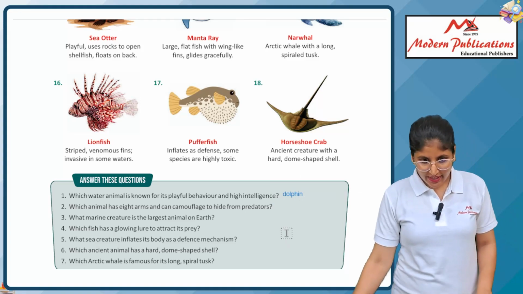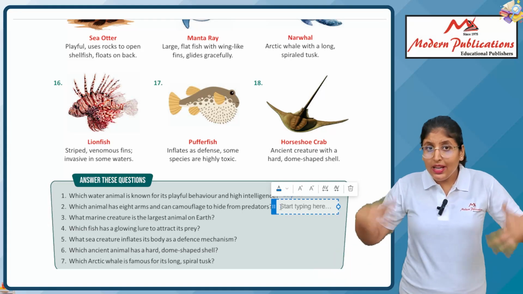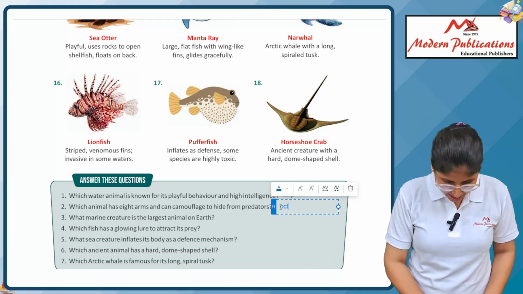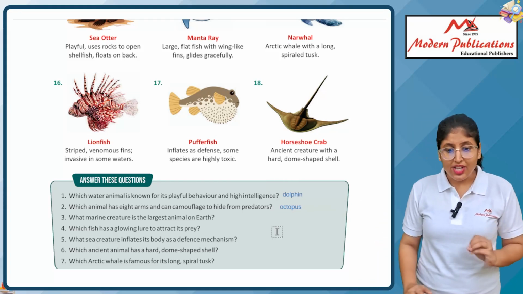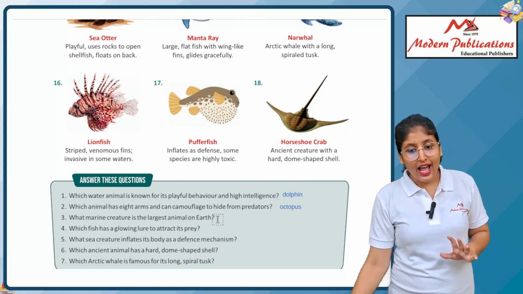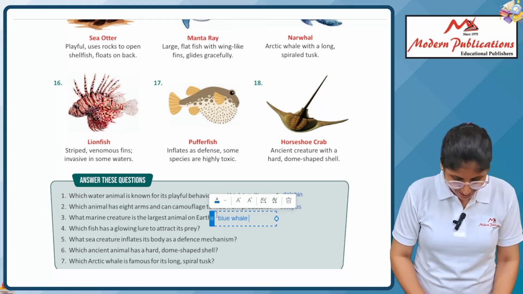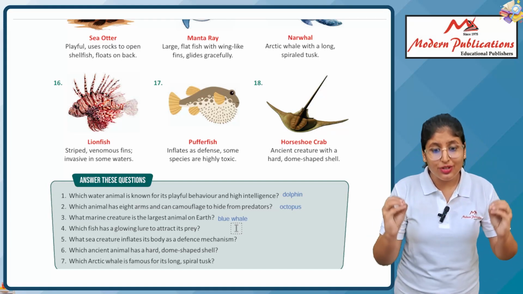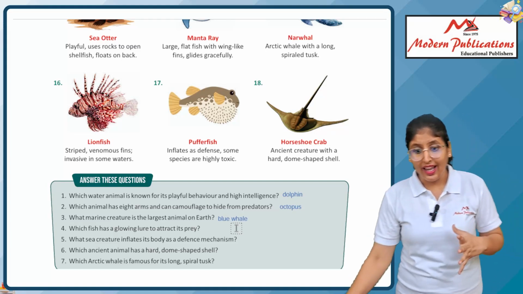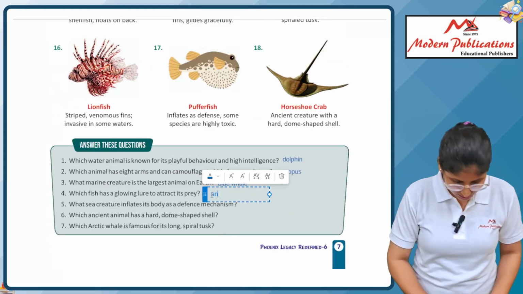Next one is, which animal has 8 arms? 8 arms means octo, octopus. Next is, which marine creature is the largest animal on the land? Blue whale. Yes, blue whale is the largest one. Next, which fish has a glowing lure to attack its prey? We already know it is mentioned, anglerfish.